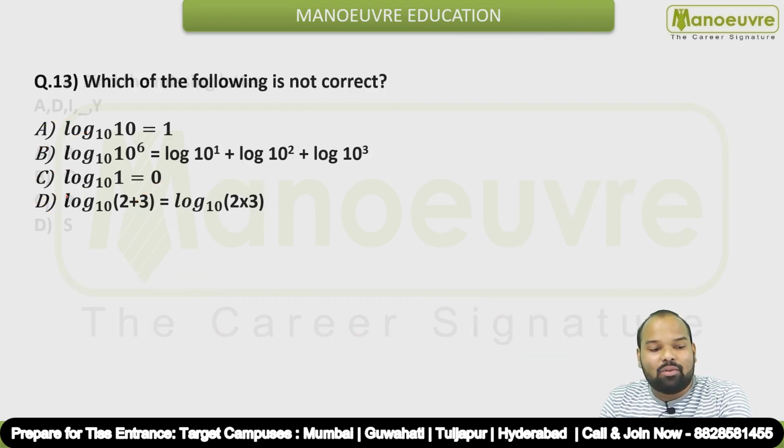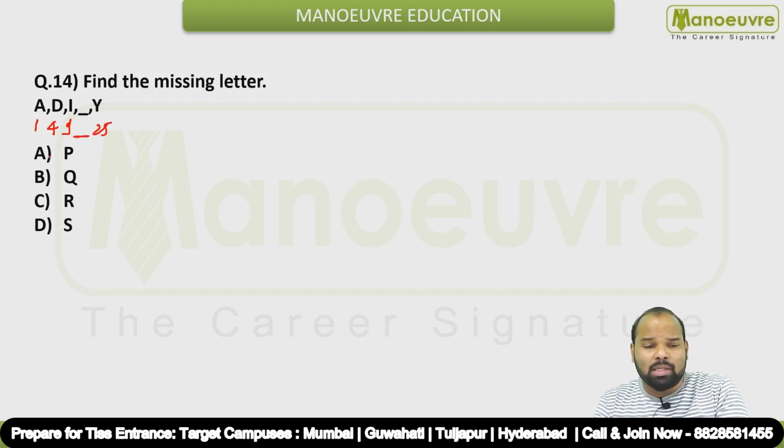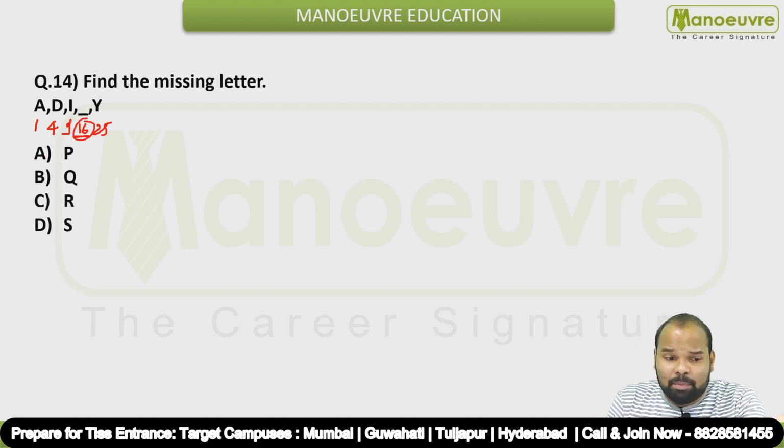Alright, let's see question number 14 now. Find the missing letter. This is a reasoning question, right? So A, D, I, dash, Y. Okay, this is very easy, guys. A is 1, D is 4, I is 9 and Y is 25. So what should be this missing number? If you observe the positions, these are all squares, 1, 4, 9. So this has to be 16. And which alphabet comes at 16th place? It is P. So the answer for this particular question is option A, P.